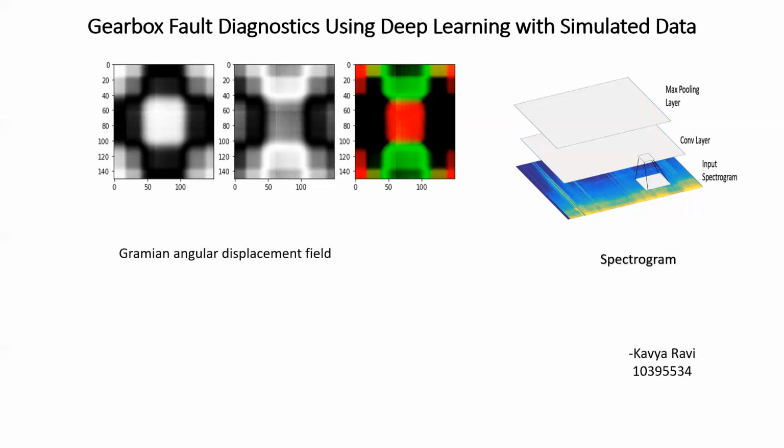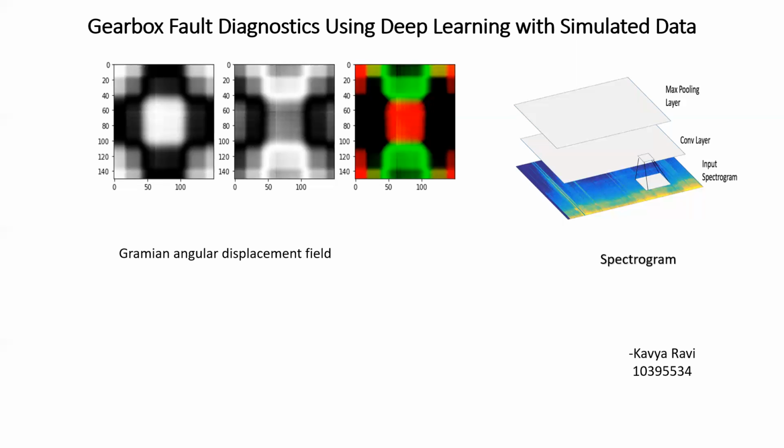And another, the additive Gaussian white noise. So after all the data sets were generated with different TPE levels, white Gaussian noise with different signal to noise ratios was added to all signals to simulate close to real life conditions. And the other one is feature extraction and traditional machine learning classifiers.